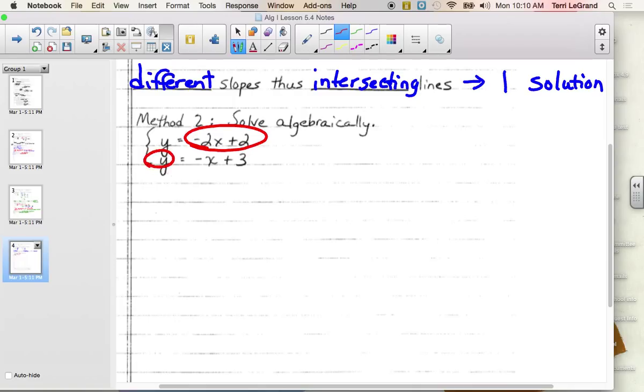In your notes you need to have it. So negative 2x plus 2 is going in for y in the other equation. What should we do next? Add 2x to both sides, okay.